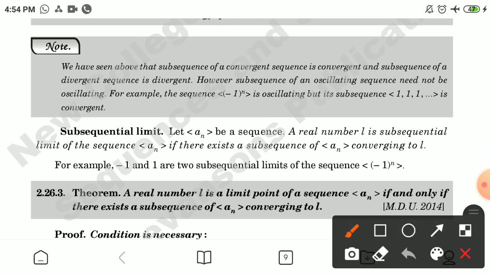Making note, we have seen above that a subsequence of a convergent sequence is convergent and a subsequence of a divergent sequence is divergent. However, a subsequence of an oscillating sequence need not be oscillating. For example, the sequence (-1)^n is oscillating, but its subsequence 1, 1, 1 is convergent.